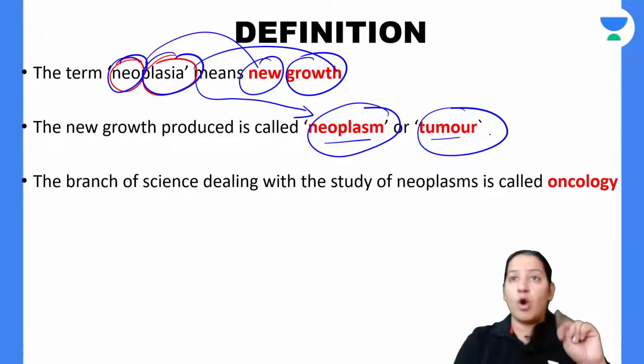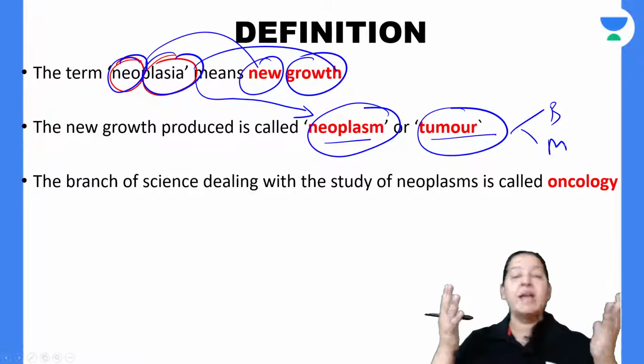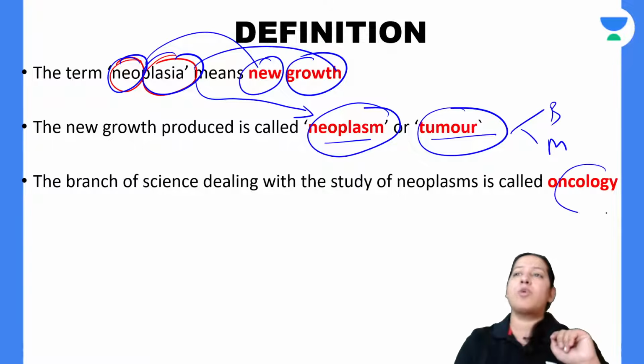Now, tumor is not always malignant. It is a misnomer, right? Tumor can be benign, can be malignant. Tumor can be of two types: it can be benign, it can be malignant. The branch of science which deals with the study of neoplasm is known as oncology.